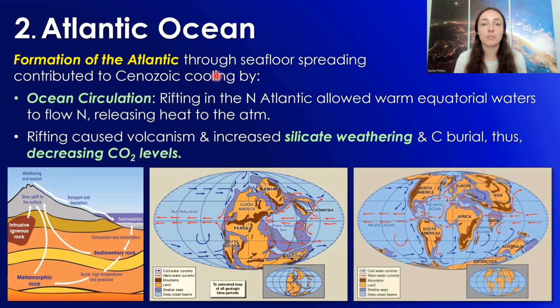It also increases the flux and rate at which other ions like potassium, phosphorus, nitrogen are transported to the ocean, fueling as nutrients. They fuel primary productivity, or things like photosynthetic algal blooms, which increase the organic carbon burial rate and also cause the storage of carbon long-term in the rock record. So the taking of the carbon from the atmosphere and ocean and storing it in the rock record thus decreases CO2 levels in the atmosphere and causes cooling trends.